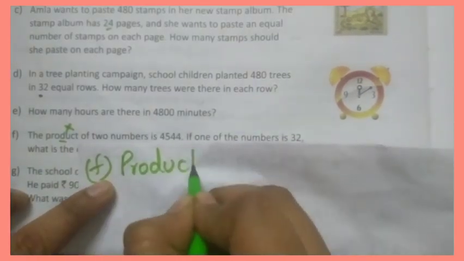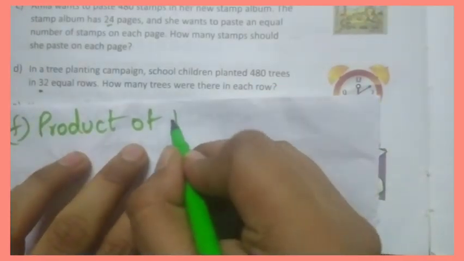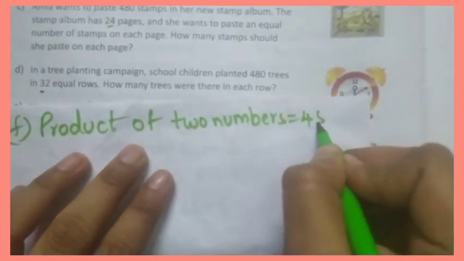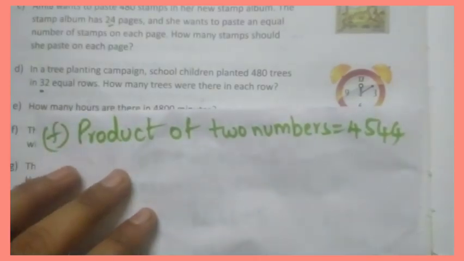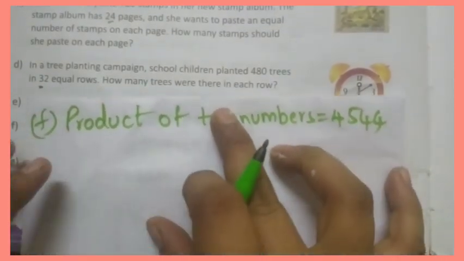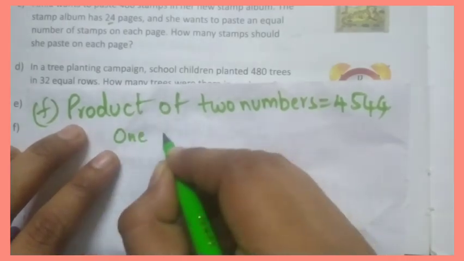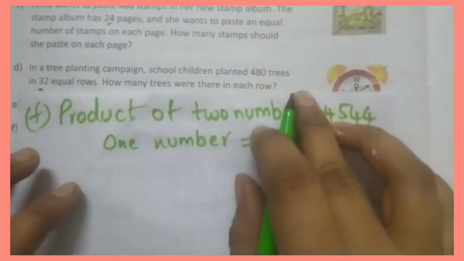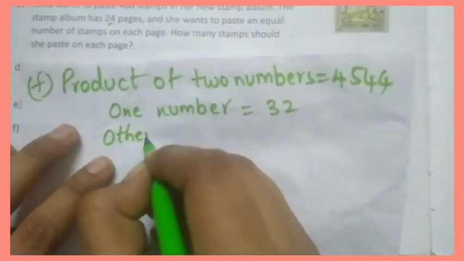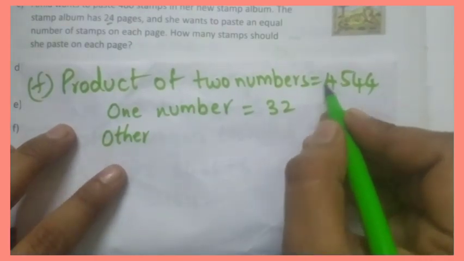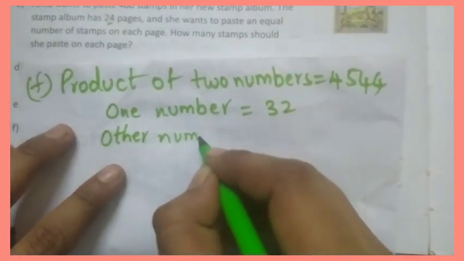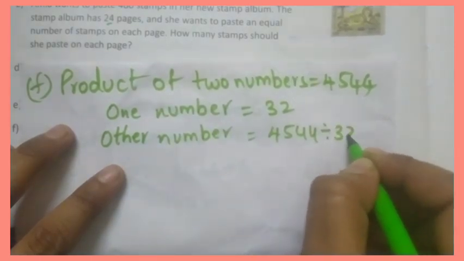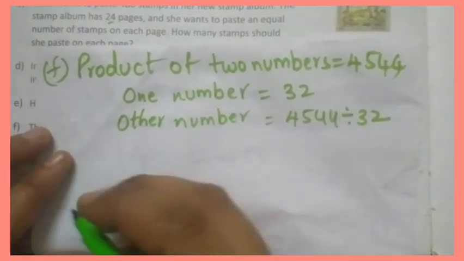Product of two numbers equal to 4544. Okay, now in that one number is 32. One number is 32. To find the other number, here the product is there, so we have to divide these two. Okay, other number, 4544 divided by 32, then we'll get the other number. Okay, I will do it here.